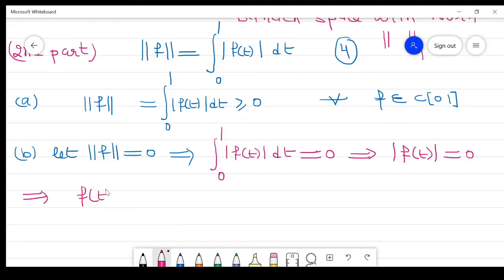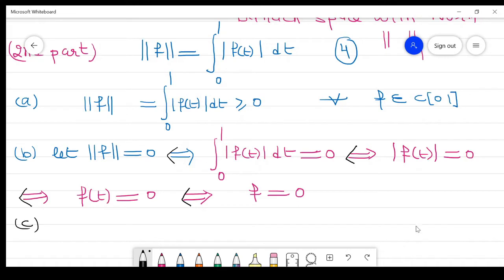So f of t is 0 for every t. It implies f is equal to 0. Now reverse this process: if f is 0, then the functional value is 0. So this is property number 2.